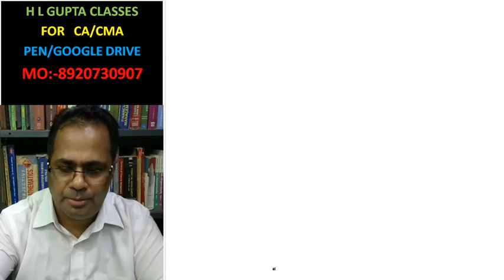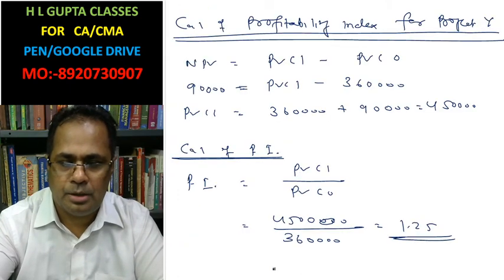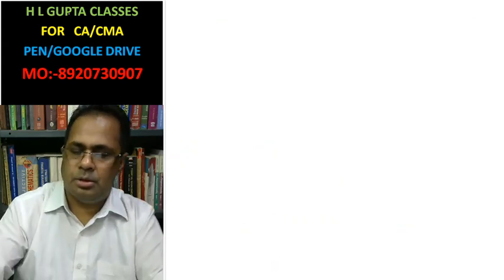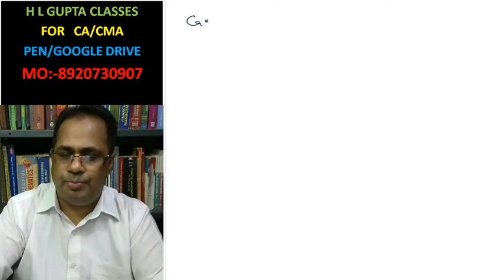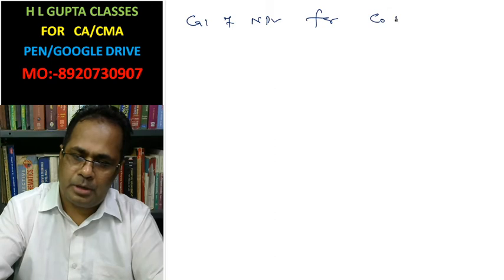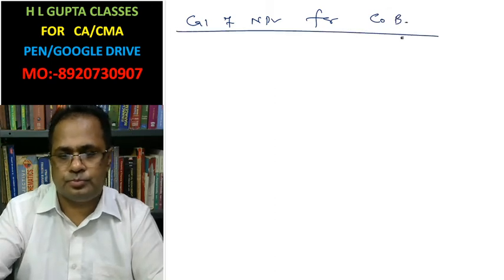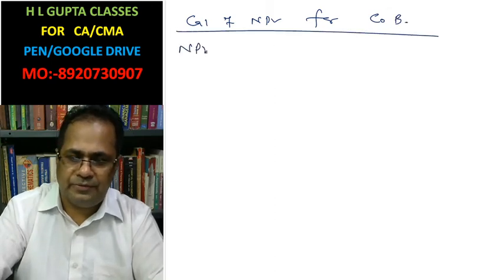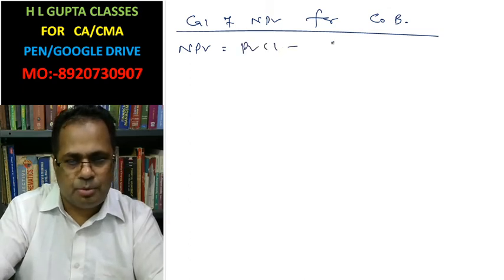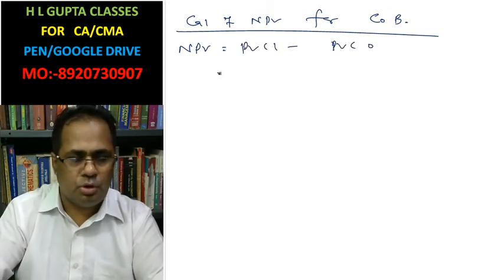Now we have to calculate for company B. Net present value equals present value of cash inflow minus present value of cash outflow.